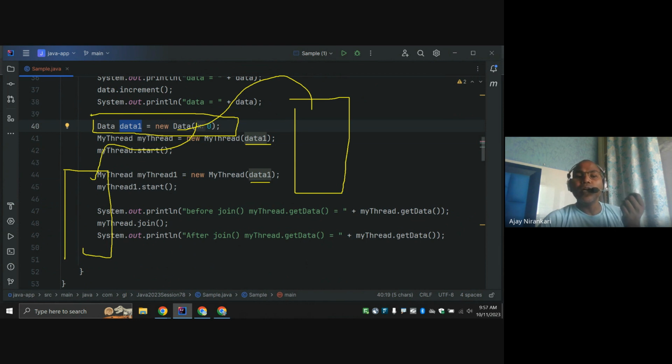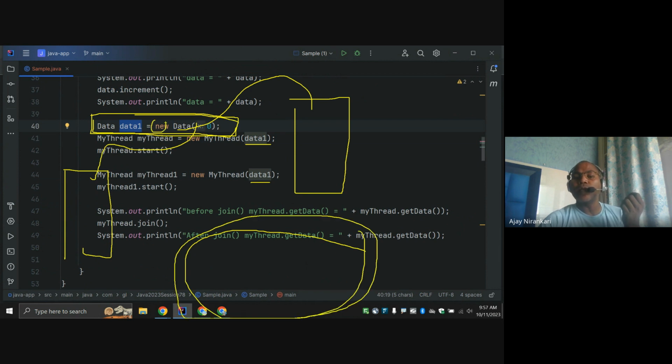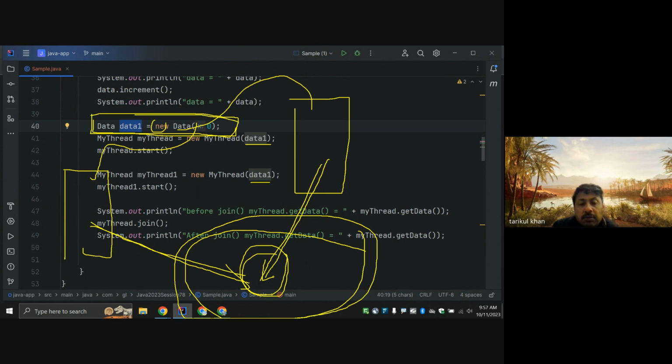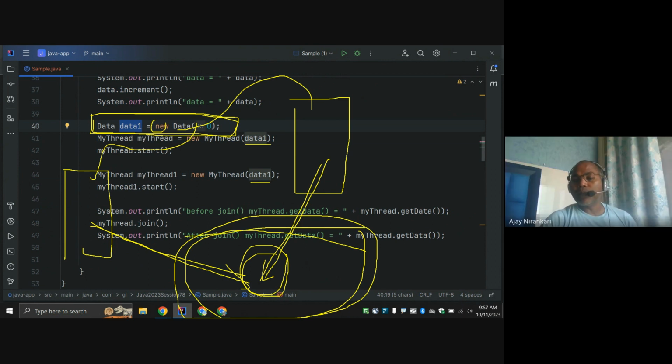Notice whenever I say new, this object is going to be created in heap memory, because with new you are creating an object. Here the data object is created, and it is shared by this thread and this thread. Internally, this object is accessed from heap memory. So now the situation is clear. We have a heap memory, the heap memory has one data object, and this object is now shared by two threads, thread one and thread two.